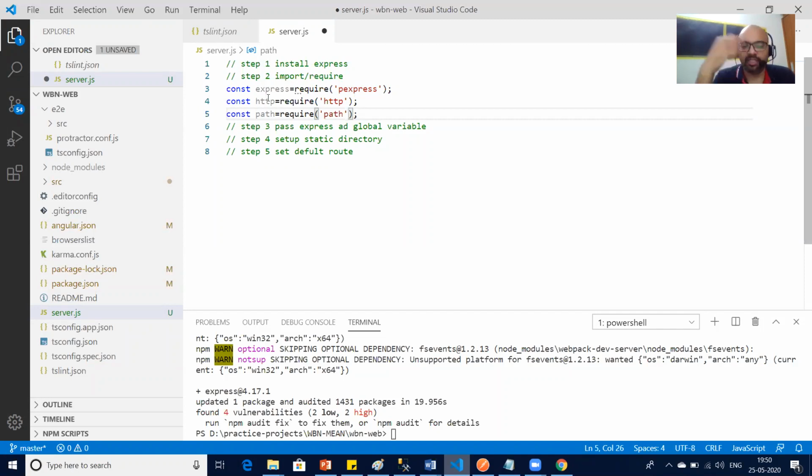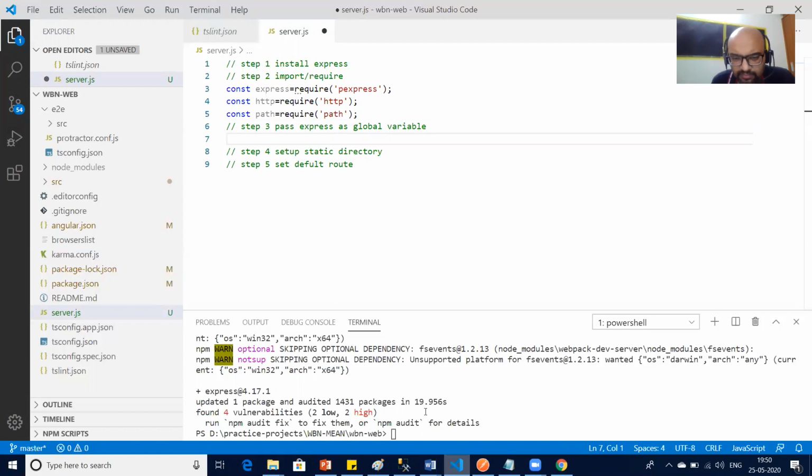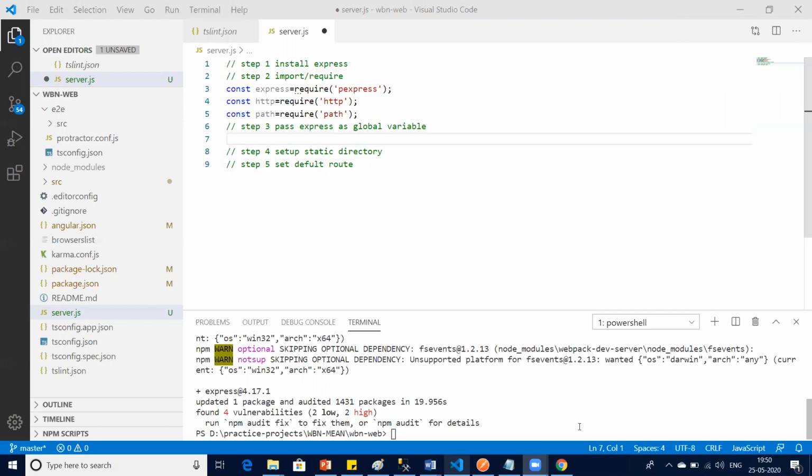Now the next point is pass express as global variable. So how we will be doing this one is, we have a question. Pranshu, I didn't get your point. What you said? Is it written in Express? What is written in Express? Express is one package on top of Node. So what exactly is the question, Pranshu? Sorry, I didn't understand this part.